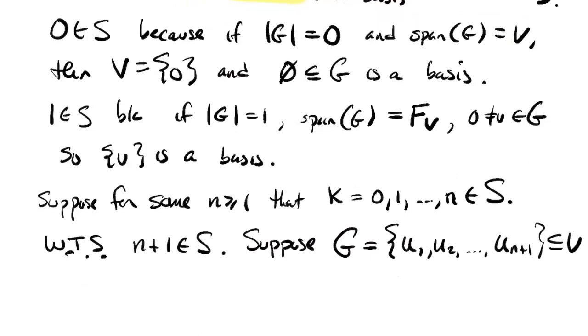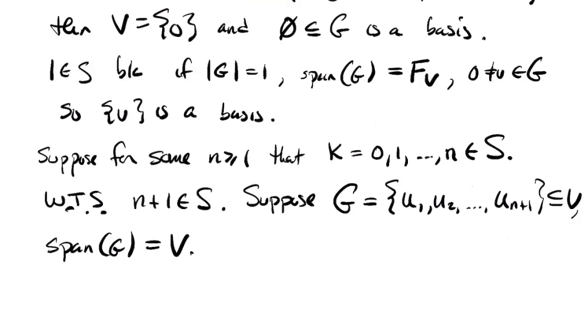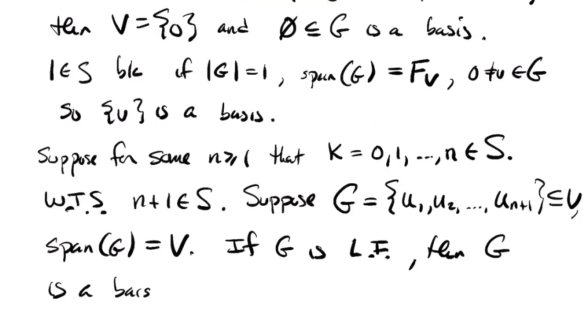It's a subset of V. The span of G is V. And my goal is to show that G contains a basis. Okay, well, if G is linearly independent, then G is a basis, and we're done.